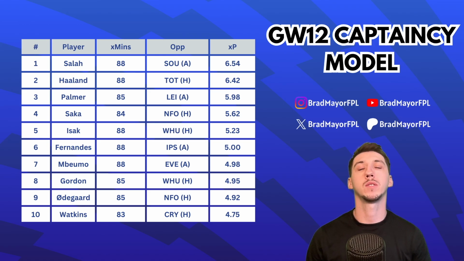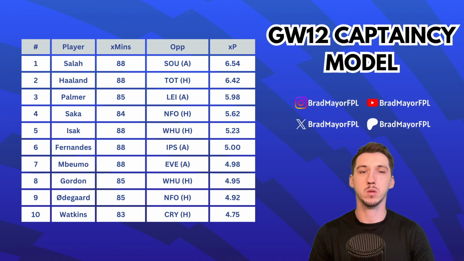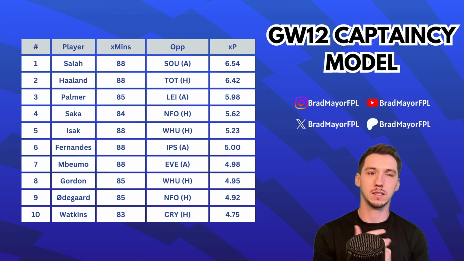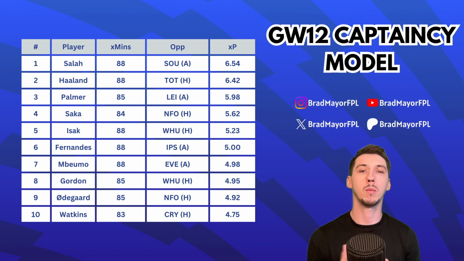Fernandes again with a nice fixture. If this fixture, Ipswich away, was at home, I think he'd be much higher up this list. I think he'd probably be around similar to Saka. So I don't think this is the week to be captaining Bruno Fernandes, although I do like the fixture. Then Mbeumo still in this list.